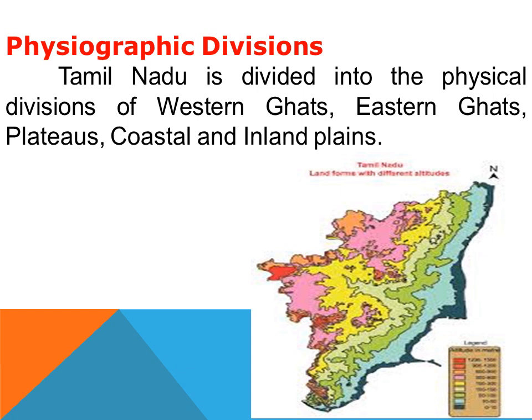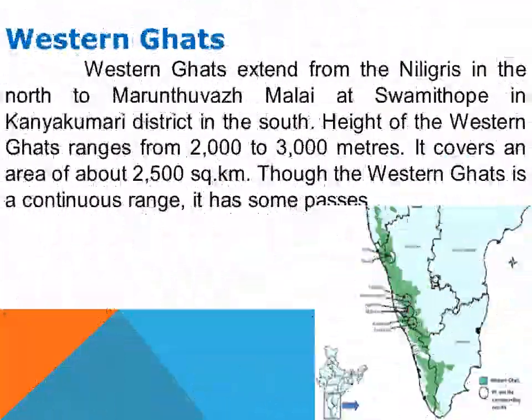The first division is the Western Ghats. You see that this is the Western Ghats. From the Western Ghats, some parts are there in Tamil Nadu, as it is there in the map. You see there, most of the area is in Karnataka and Kerala. As I know, some of the parts are in Tamil Nadu.